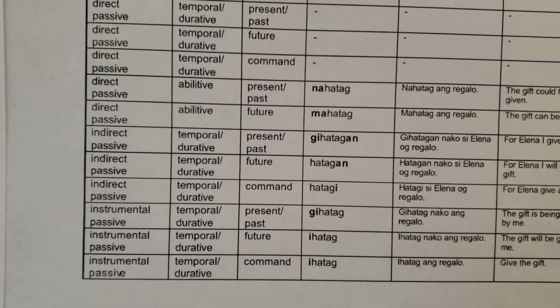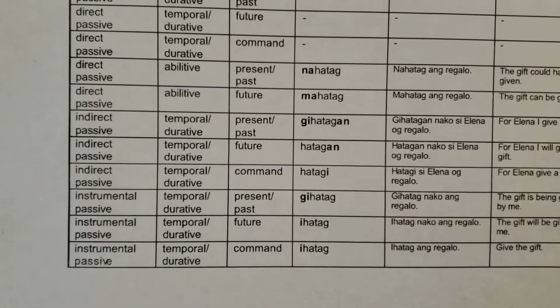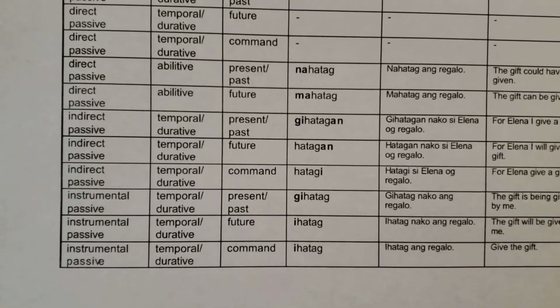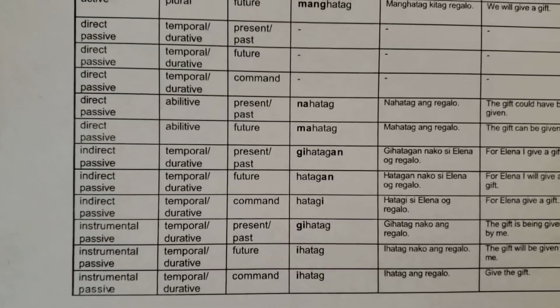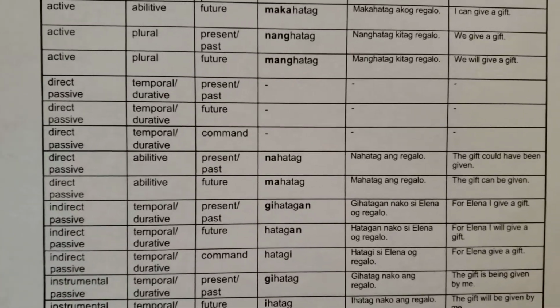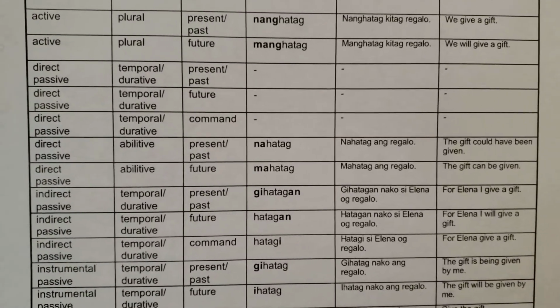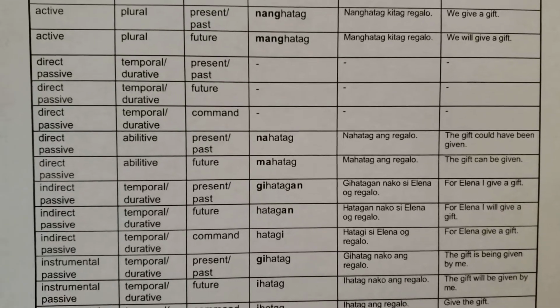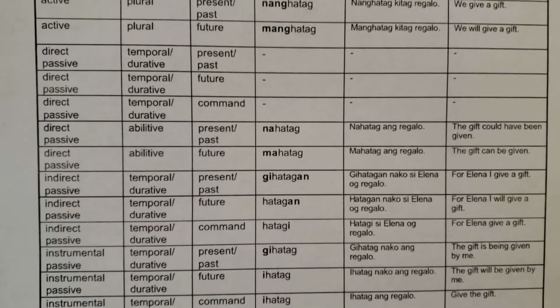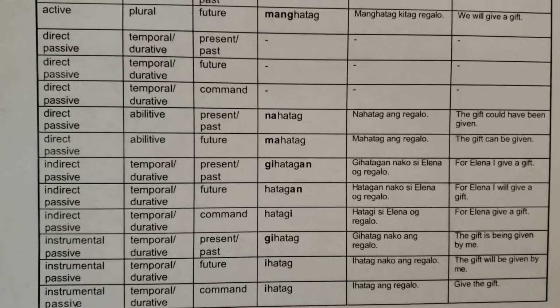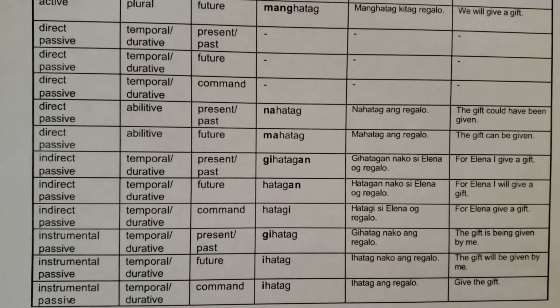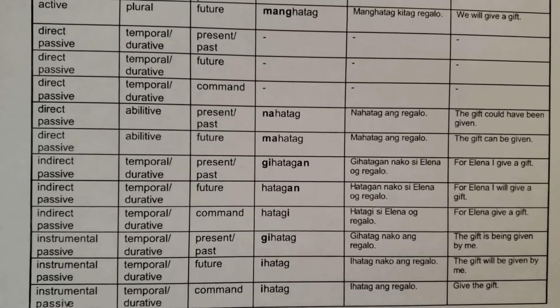So that cannot be direct passive. This is an instrumental passive voice. So we will look at that in a few minutes. On the direct passive, that's why it's blank on this table. Nothing for present past, nothing for future, and nothing for command. But there is ability for that direct passive voice for the thing being given.